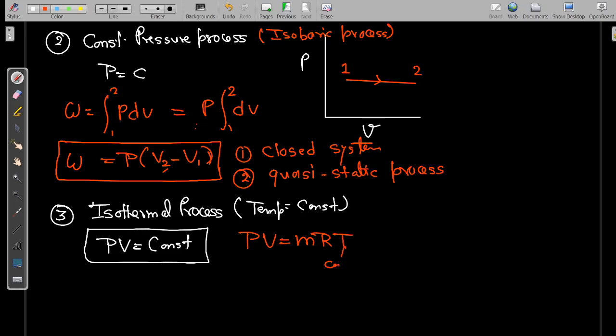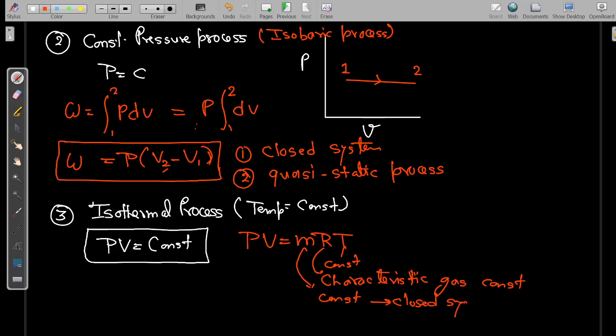Since the temperature is constant, and R is the characteristic gas constant, which is also constant for a particular gas, and mass is also constant in case of a closed system, all three quantities are constant, so PV is equal to constant, which we can put equal to C. So you can easily see that while deriving PV is equal to constant, we are using the ideal gas equation.